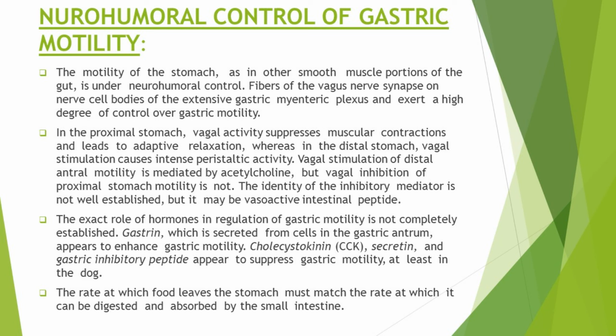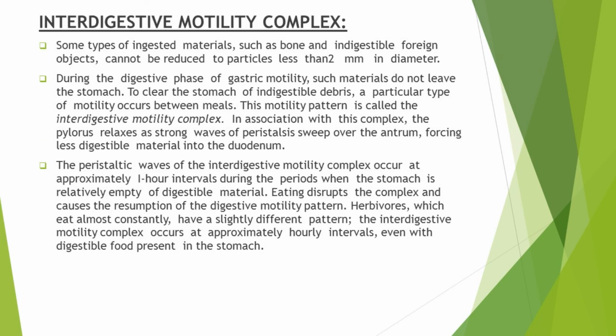And in this way, the rate of gastric emptying is matched by the rate of digestion and absorption by the small intestine. Sometimes some types of materials are ingested like bones and indigestible foreign bodies, and they cannot be reduced to particles less than 2 millimeter in diameter. So during the digestive phase of gastric motility, such kind of materials don't leave the stomach.